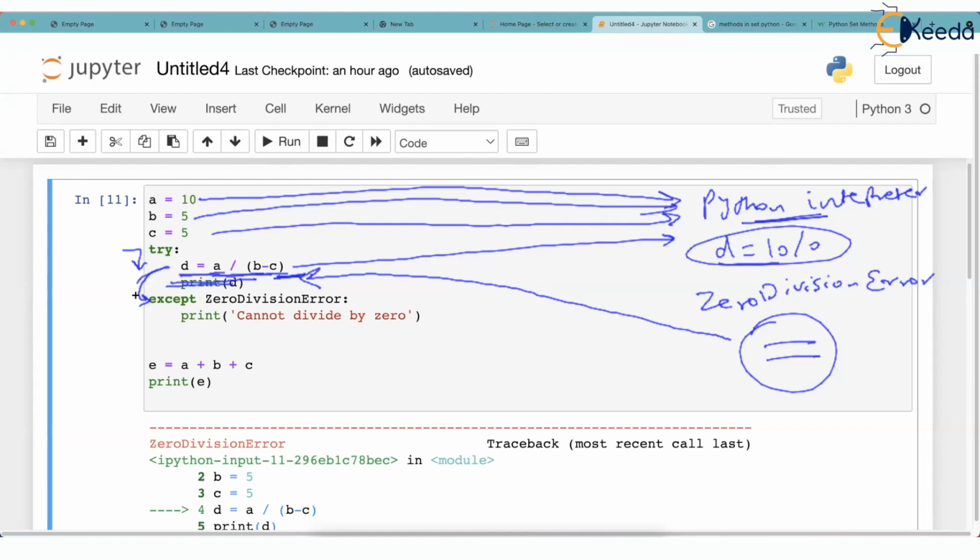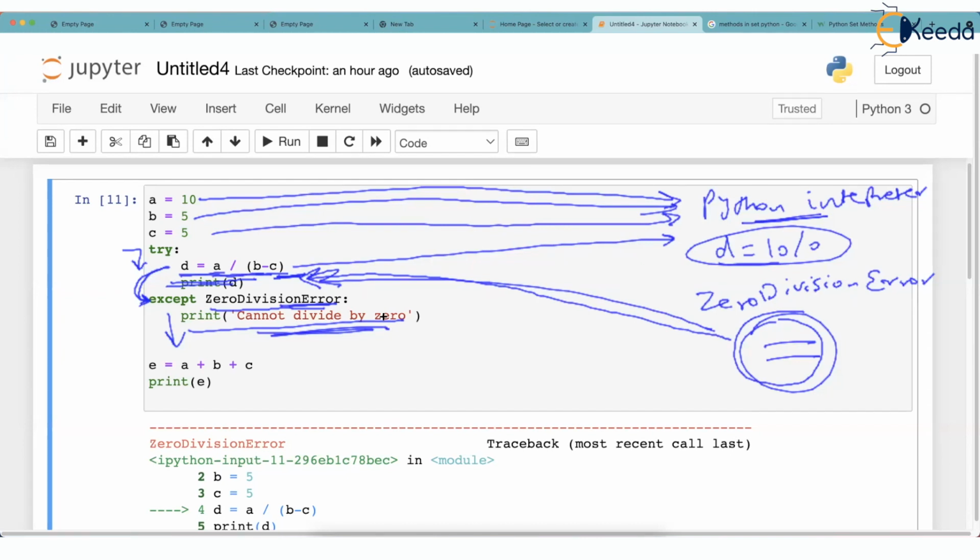So control will jump to except. And it says, oh yes, I have got a zero division error object. Look at this object which is coming in. And it says, yes, I am there to attend that object. And what it does simply is run this code. Whatever code you write in except will run, if this object comes in, and this object is really coming in, zero division error object. So this line will be printed, cannot divide by 0.